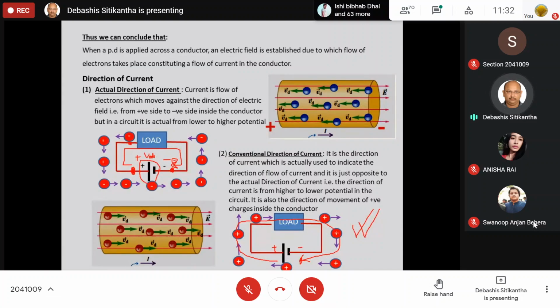Every time we are solving problems related to this, it will always be considered to be flowing from the positive side to the negative side. Is it okay, or is there any sort of problem?